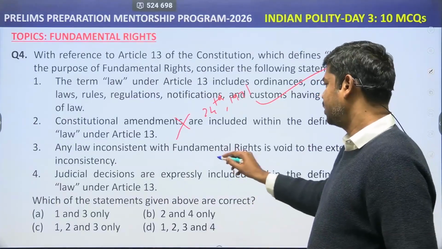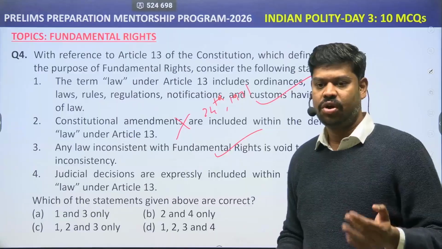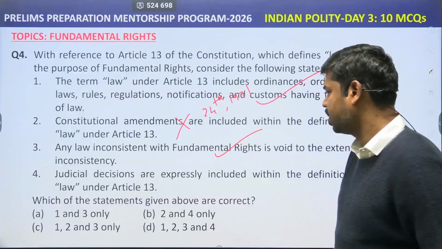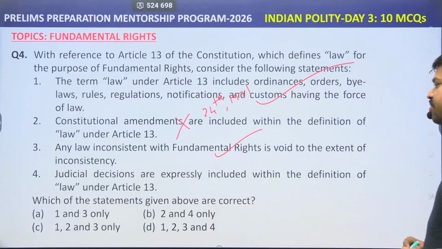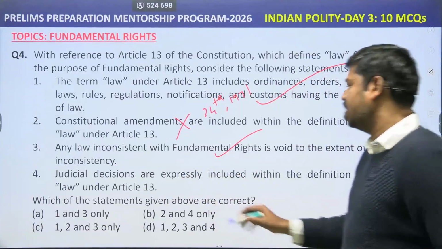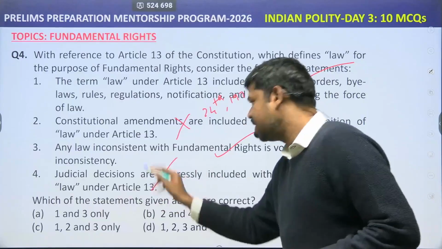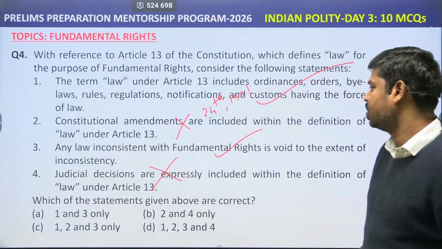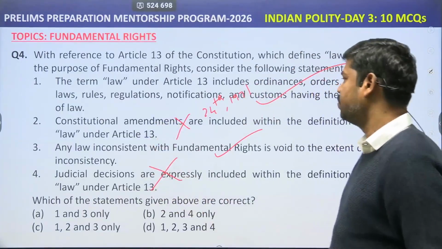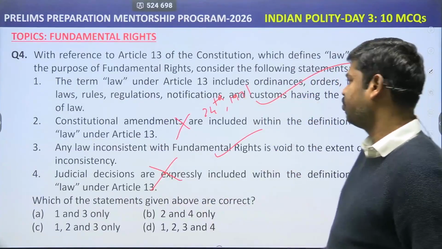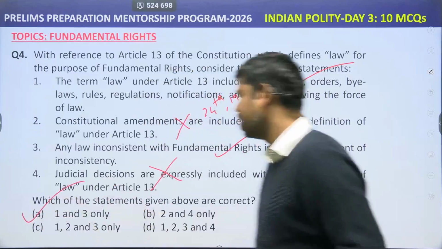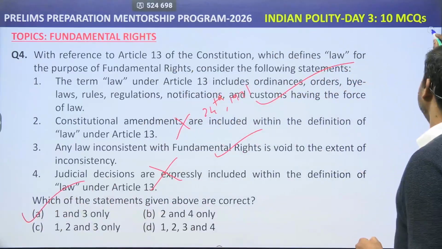In fact, if it is a post-constitutional law, the doctrine of severability will apply in that particular case. Judicial decisions are expressly included within the definition of law under Article 13. The judicial decisions are not explicitly mentioned as law under Article 13. So, this particular statement will also be wrong. Statement 2 is wrong and also statement 4 is wrong. So, we are left with option A, that is 1 and 3 only is the answer.